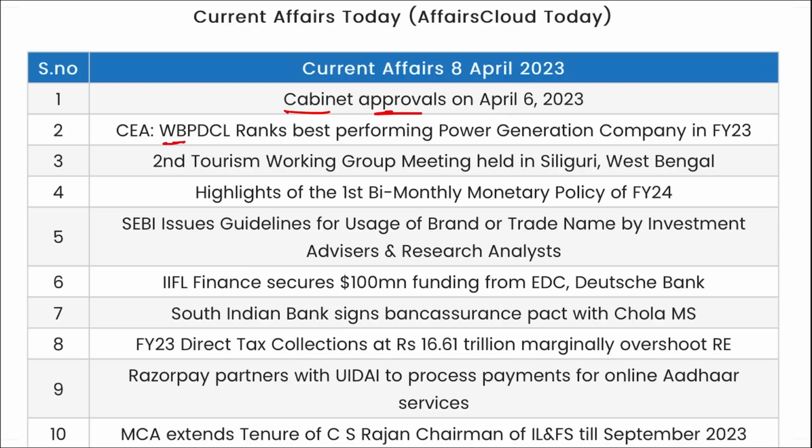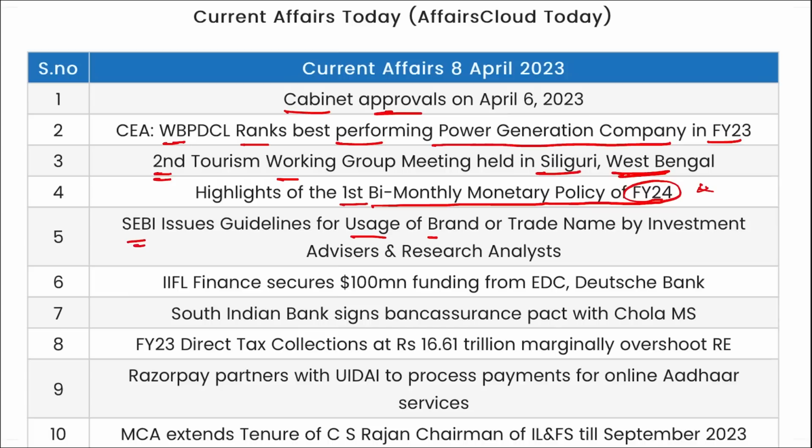Then West Bengal Power Distribution Company ranked as the best performers for the power generation company in fiscal year 23. Second tourism working group meeting was held in Siliguri, West Bengal. Then first bi-monthly monetary policy of fiscal year 24 was released, and you can see the various rates there. Sebi issued guidelines for usage of brand or trade name by investment advisors and research analysts. Then IIFL Finance secured $100 million funding from EDC and Deutsche Bank.